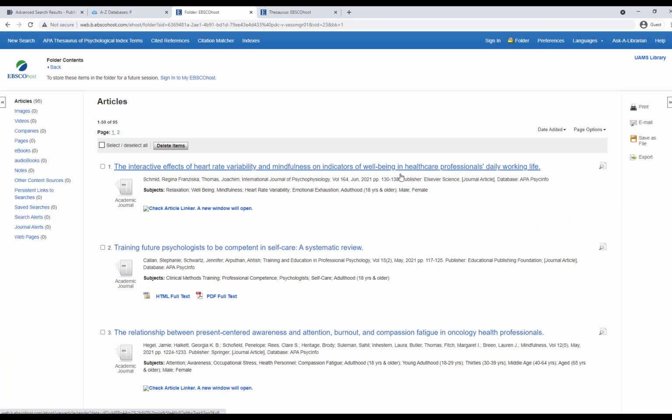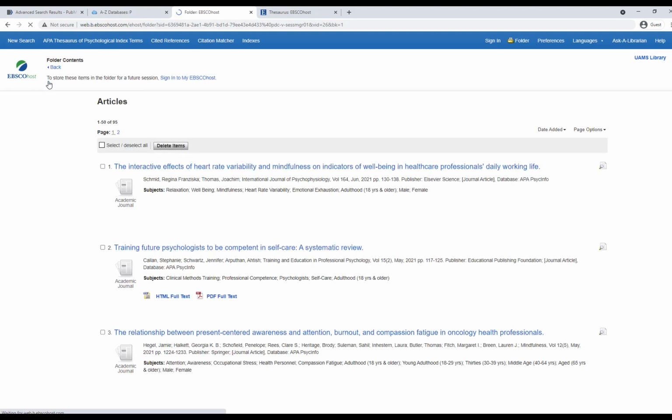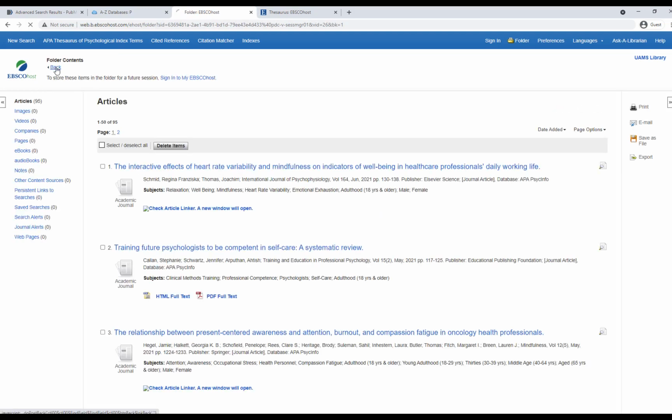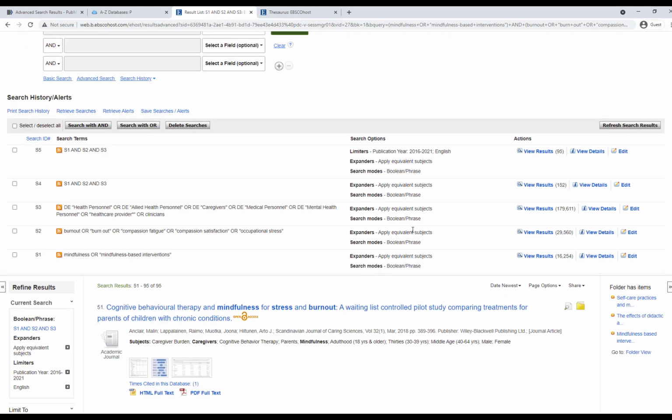Now another option in any Ebsco database for saving your citations that you found is you can also export and send them to a citation manager like RefWorks. Once you're all done with that, you just keep clicking back here to get back to your search results. And the last thing that we need to do is again to document our search history. So in this case, we're going to go to Print Search History here under Search History.